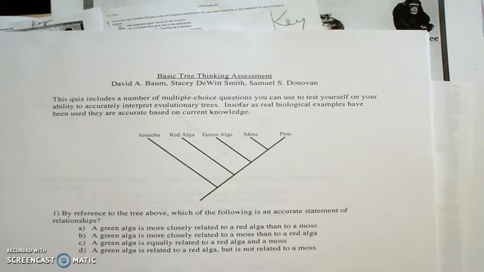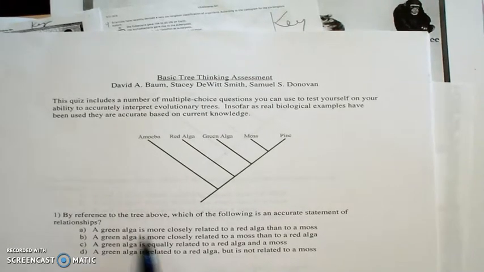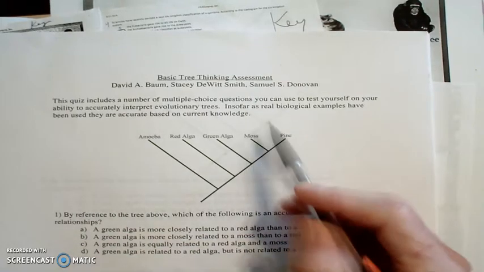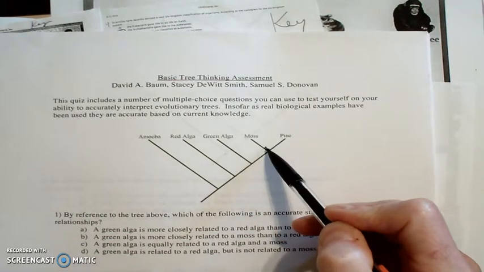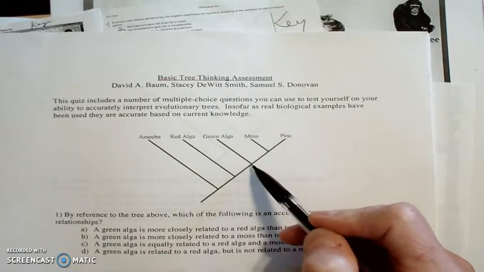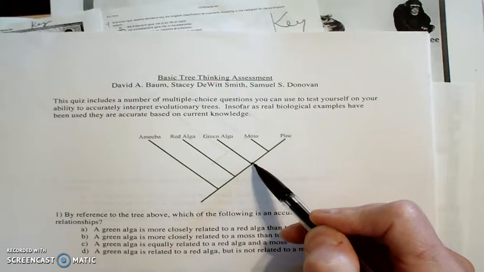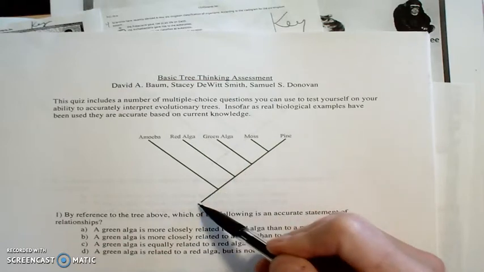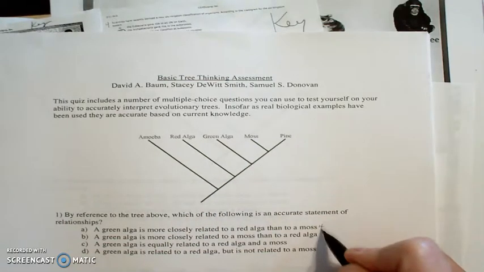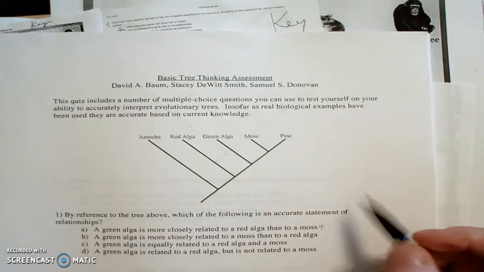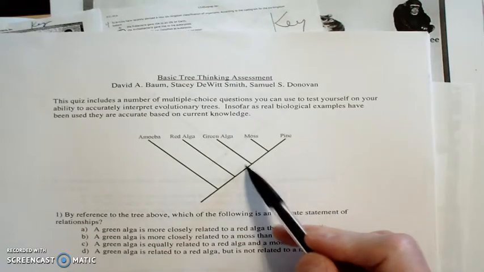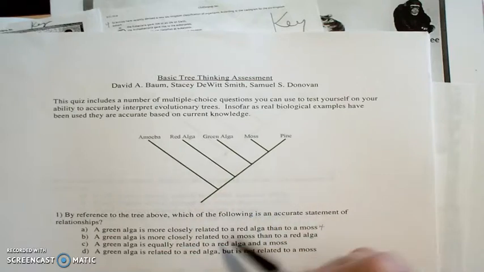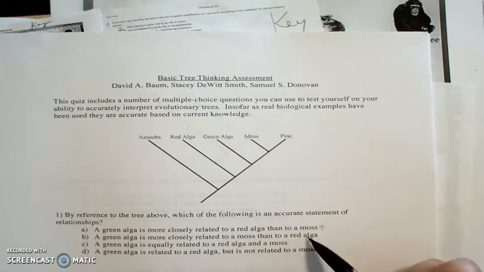Okay, let's look at A. A green alga is more closely related to a red alga than a moss. So green alga and moss. Let's look at how many ancestors they share. Green alga and moss, remember we can't go past the green alga, so we have to start here. 1, 2, 3, 4. So we've got 4 common ancestors. Here's the most recent common ancestor.